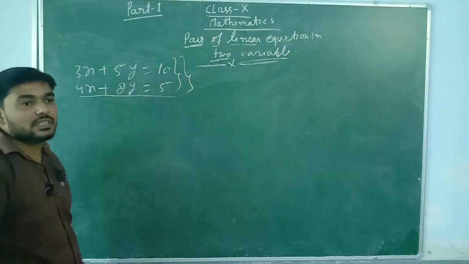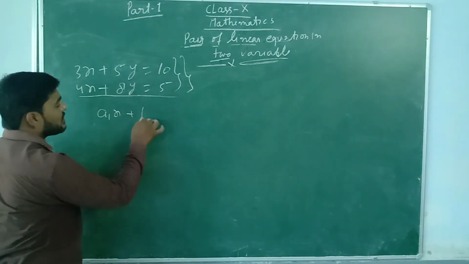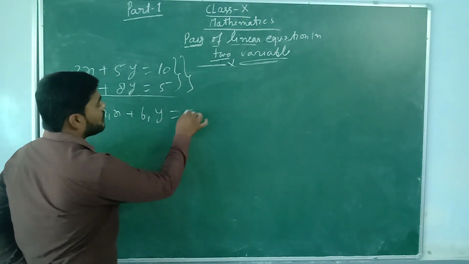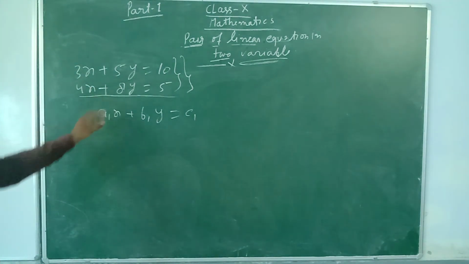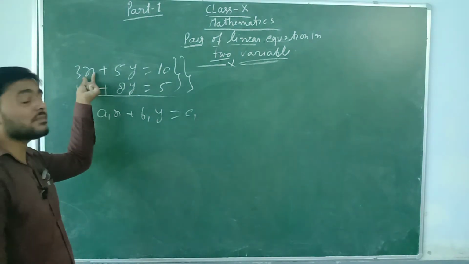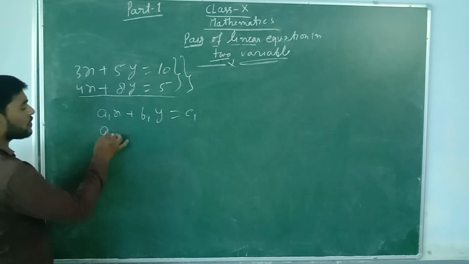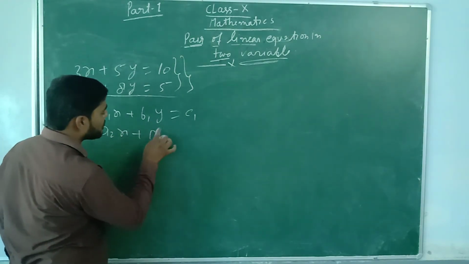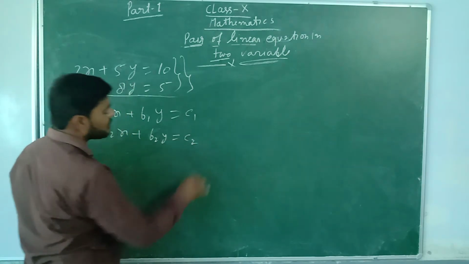The first linear equation can be written in the form of a1x plus b1y equal to c1. This is our first linear equation. See it, here the variable is x, here the variable is y. Now the second equation is in the form of a2x plus b2y equal to c2.